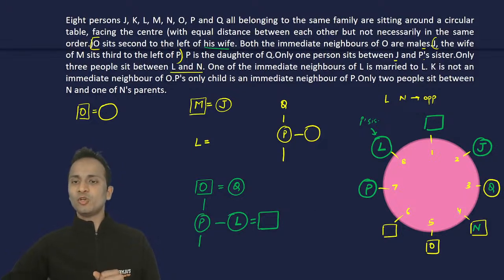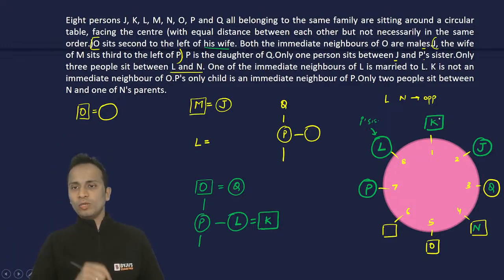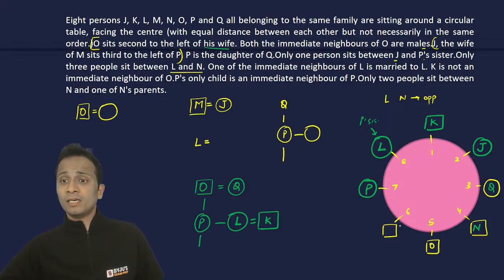L cannot be married to N, P, Q, O and J, or M से भी married नहीं हो सकता. So there is only one person who is left, that is K. So L and K are a married couple. So यहाँ पे K को बिठा दिया. Now only one person is left. J हो चुका, J, K, L, M. Only M is left on the table.